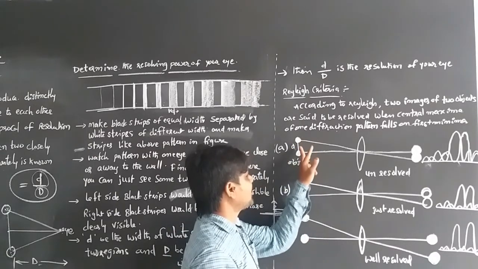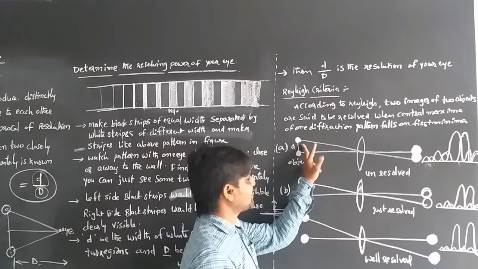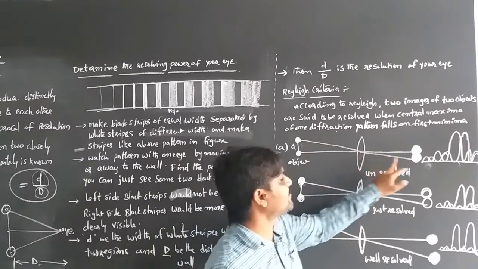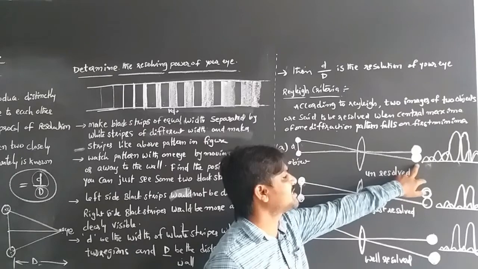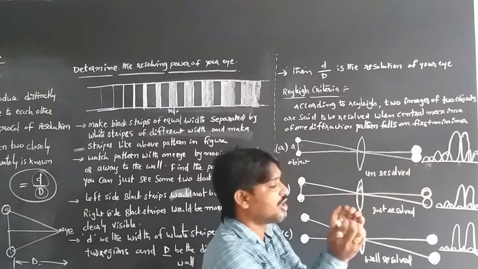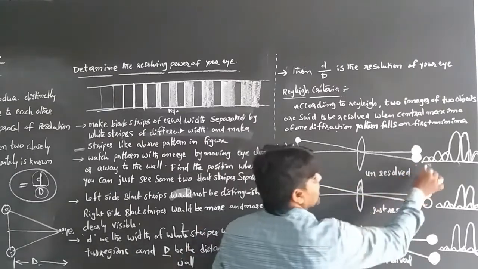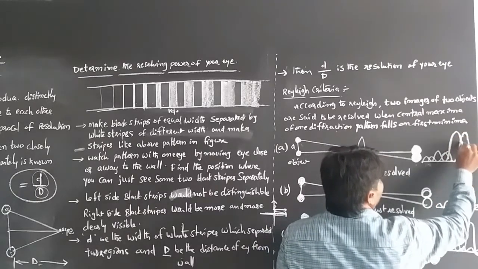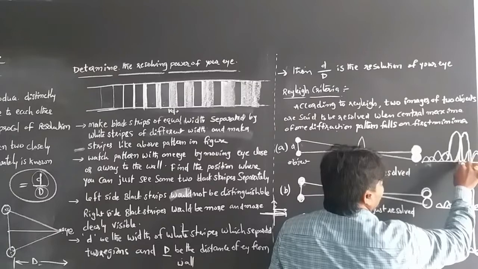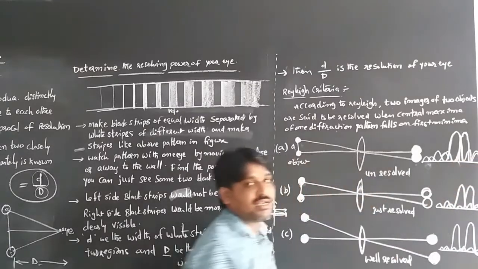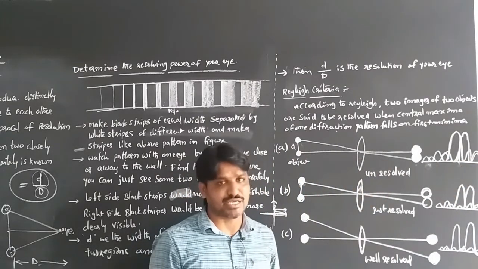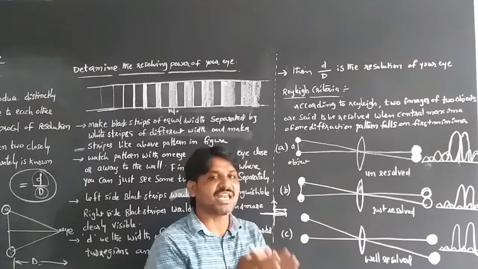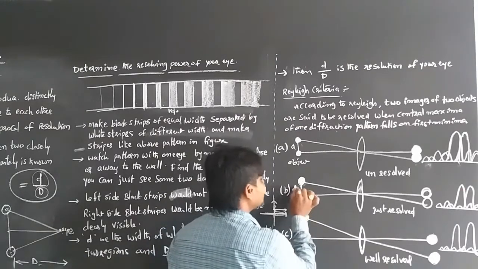Whenever the objects are separated by a distance small d and we see them through the lens, they are unresolved because both objects are mixed together. Here the central maximum falls on the other's first minimum.